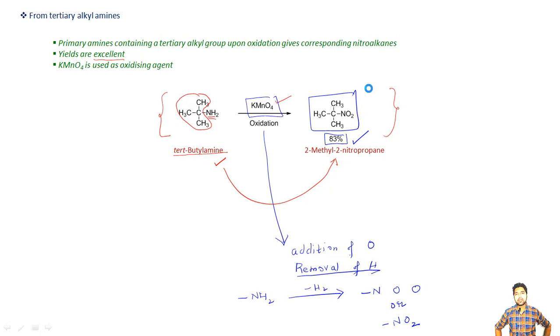So in the present lecture, we have seen 3 different methods by which nitroalkanes can be prepared. The first method was starting from some alkane molecule using nitric acid, and the technique was vapor phase nitration. The second method was starting from some alkyl halide and adding silver nitrite, by which we can also get nitro compounds. And the last method which we just discussed: from some tertiary alkyl amines, adding potassium permanganate we can get our corresponding nitroalkanes.